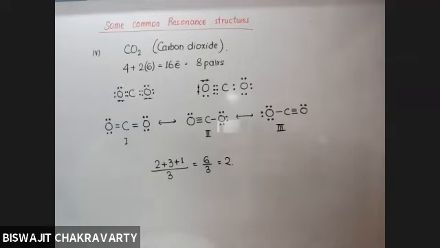Resonance is an important phenomenon which is generally found in molecules with pi bonds in them. How do I know whether a molecule has a pi bond in it or not? When will the pi bond exist? A pi bond exists in a molecule if there is either a double bond or a triple bond.